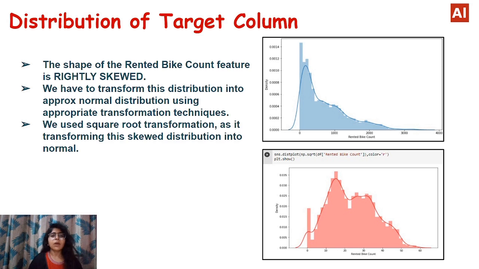Okay, now let's see the distribution of the target column. As we know, our target column is rented bike count. Here in this plot we can see the shape of the rented bike count feature is right-skewed. We have to transform this distribution into an approximately normal distribution using an appropriate transformation technique. We have many transformation techniques, but we used square root transformation as it transforms this skewed distribution into normal. We can also use log transformation, but we used square root transformation for normalization of this column.